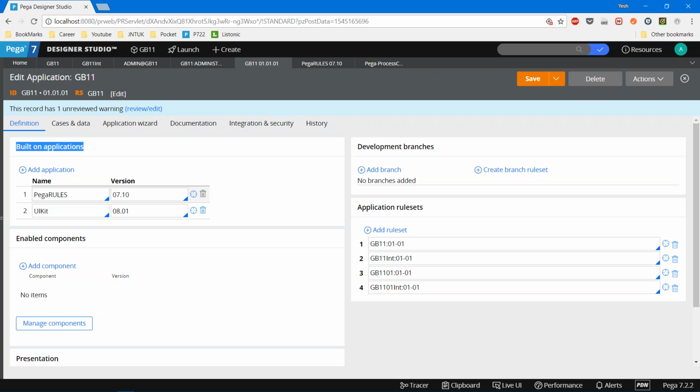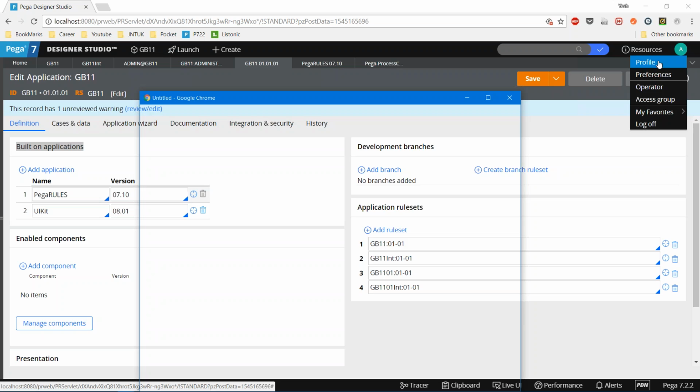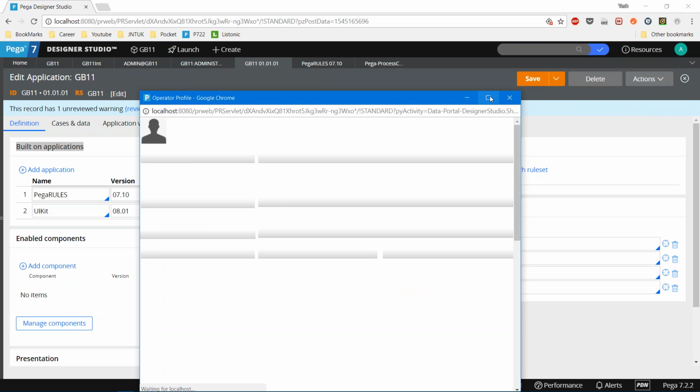So when PRPC is going to identify this particular application rule, first it has to come here and see what customization we have done, and then it has to go back to the basic template created by the Pega system developers. So how it will go back to those rule sets is, if you go to your operator ID, there is something called profile. If you just click on this profile, it will show you one simple list.